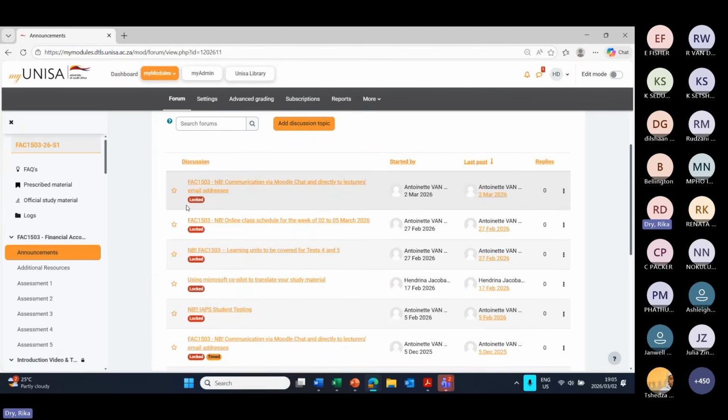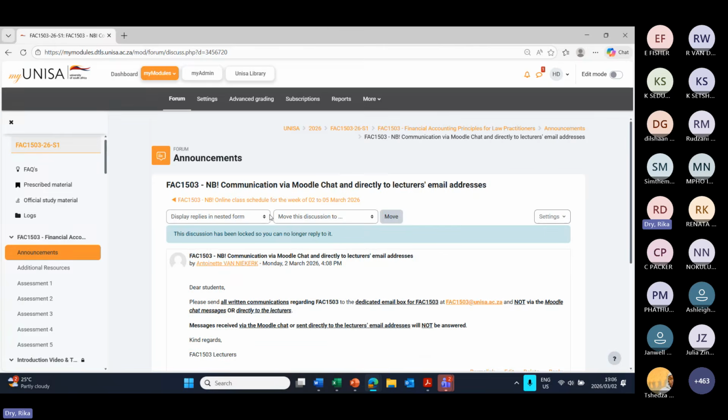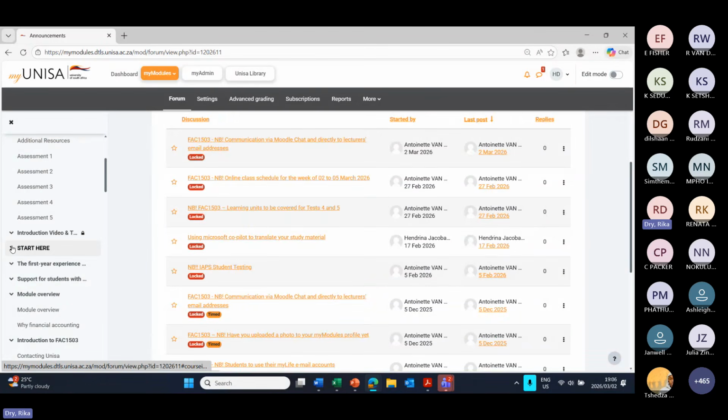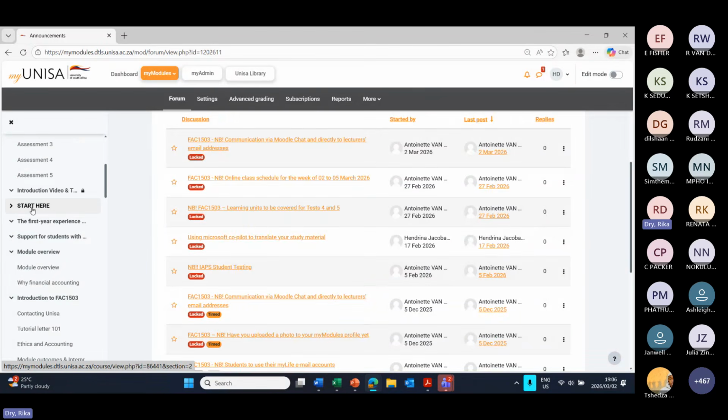you will see there's wording in red, a red block with white letters, locked. This does not mean that you cannot read your announcement. The only thing this locked means is that you cannot reply on the announcements posted by your lecturers. So if you see that, just please click on the link. You will still be able to read all of your announcements, despite it stating that it's locked. It's only locked for replies.